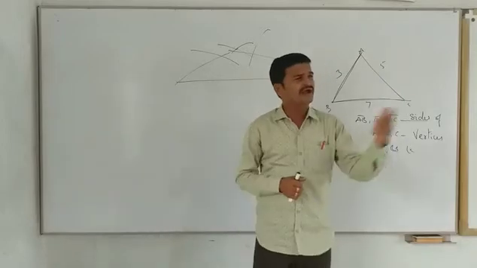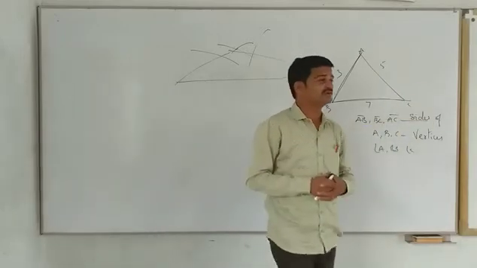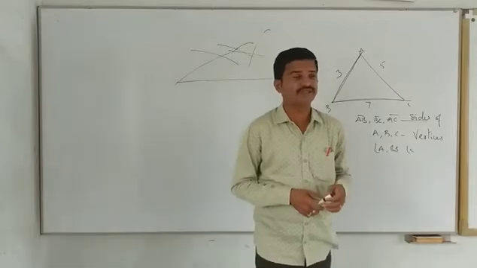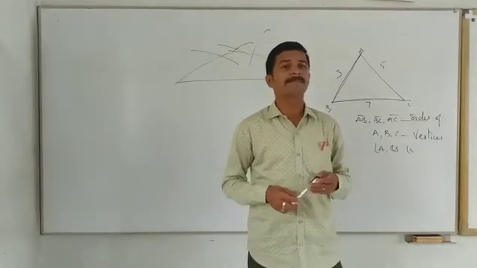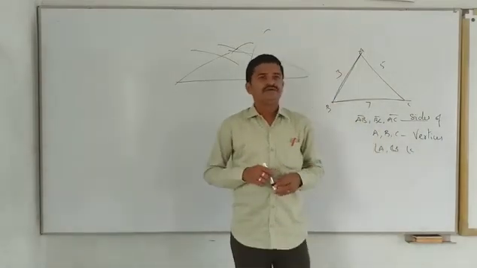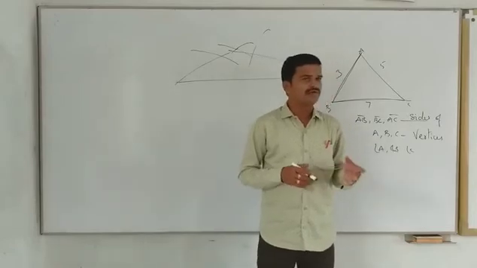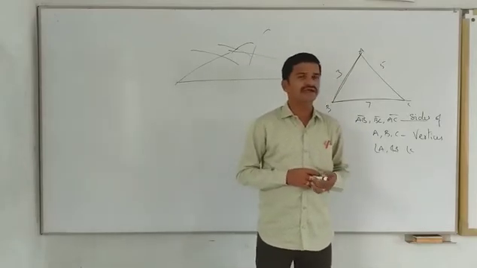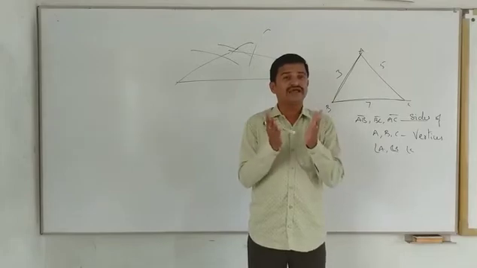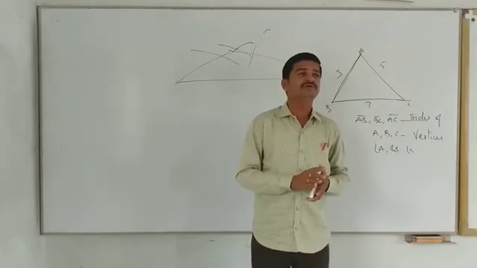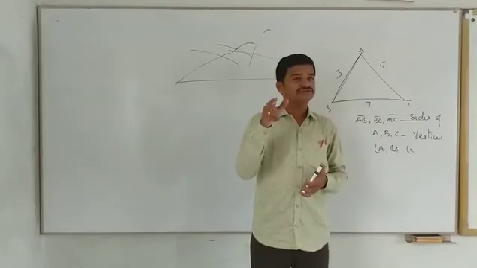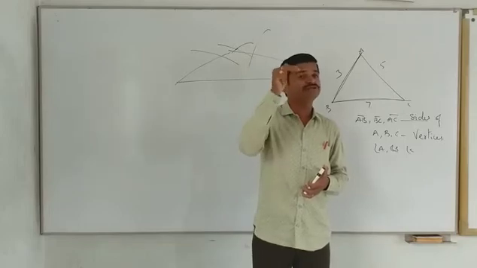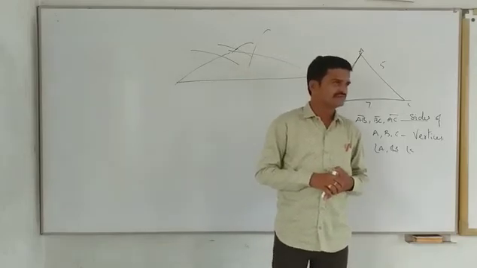This is the property. And another property we have recently discussed, that is the exterior angle property. What is the exterior angle property? In a triangle, the exterior angle of a triangle is equal to the sum of its two opposite interior angles.